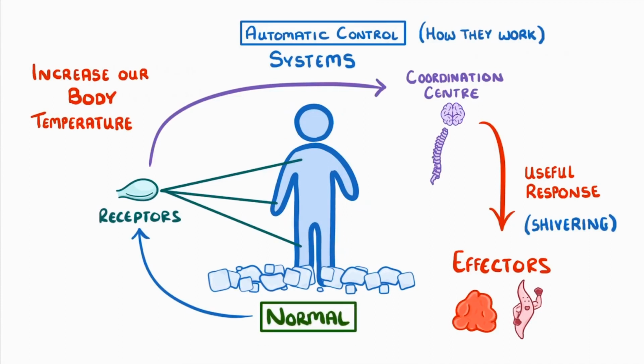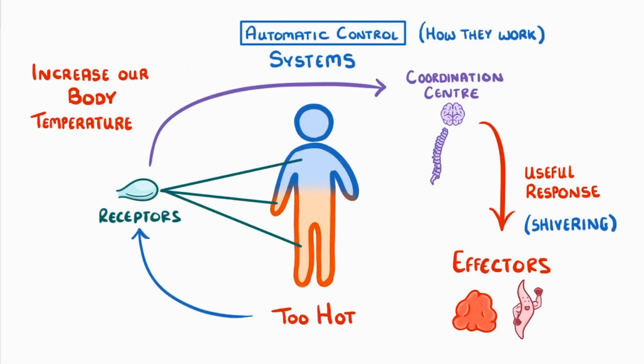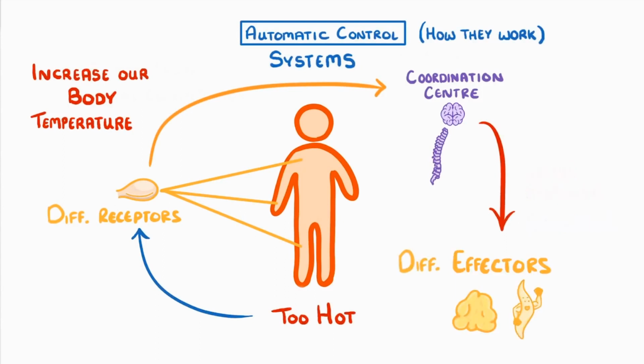But what if this goes too far, and instead of returning to normal, we actually get too hot? Well, now a different set of receptors would detect this rise in temperature and send their own signals to our coordination centers. This in turn would cause a different group of effectors to carry out their own response, such as sweating. In time, our temperature would go back to normal, and then if we got a bit too cold, the whole process would start over again.